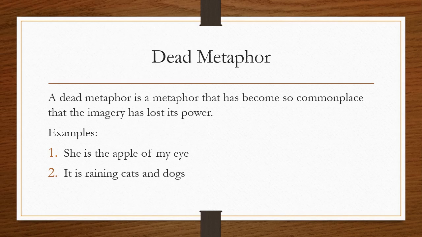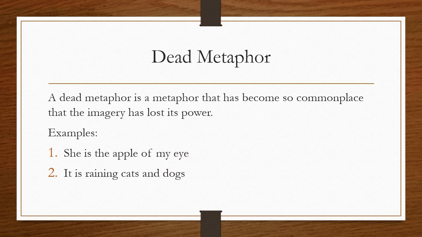And the last one we want to look at is what we call dead metaphor. A dead metaphor is a metaphor that has become so commonplace that the imagery has lost its power. Example, she's the apple of my eye. This is an expression that has been overused, so whenever you use it, it doesn't even carry any weight. Let's consider the second example.